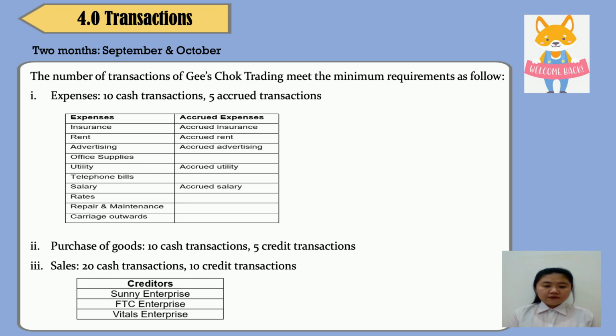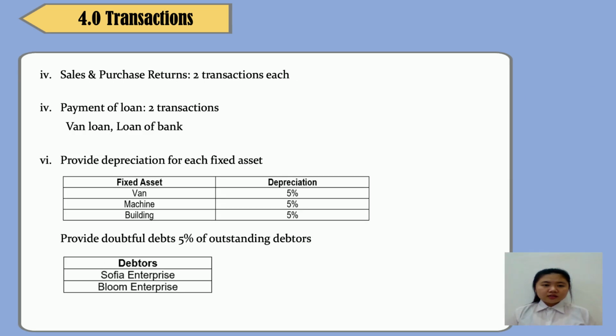10 cash transactions and 5 credit transactions. Sales, 20 cash transactions and 10 credit transactions. The creditors are Sunny Enterprise, FTC Enterprise, and Vitus Enterprise. Next, sales and purchase returns have 2 transactions each. Payment of loan has 2 transactions, which are bank loan and loan of bank. The last one is to provide 5% depreciation for each fixed asset, which are van, machine, and building. Provide doubtful debts of 5% of outstanding debtors. The debtors are Sophie Enterprise and Road Enterprise.